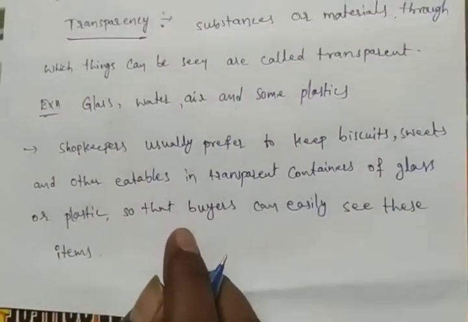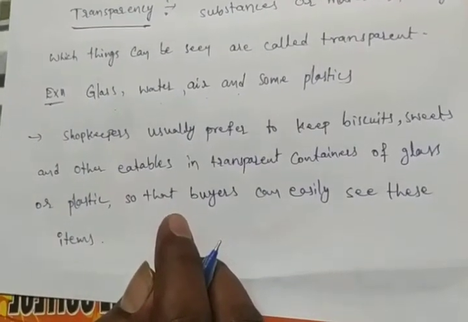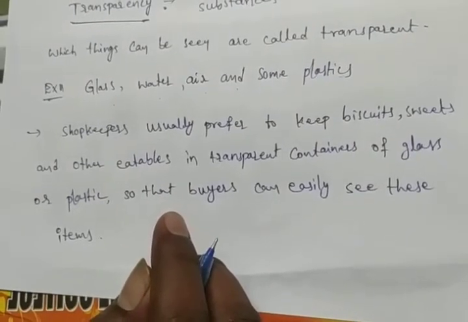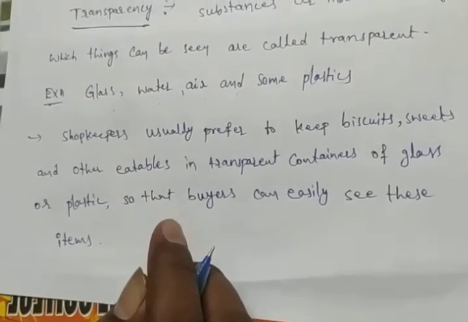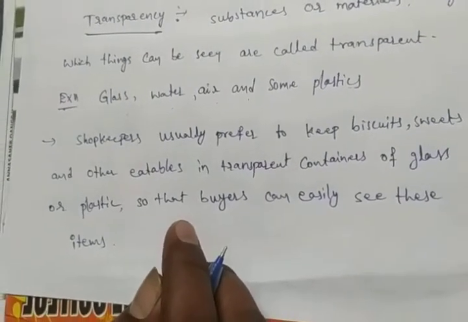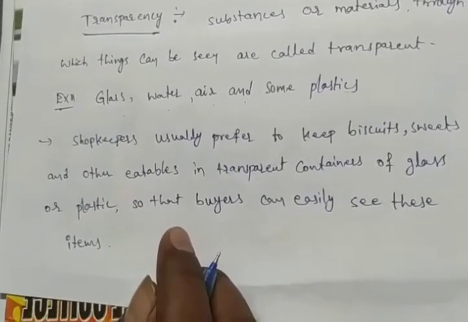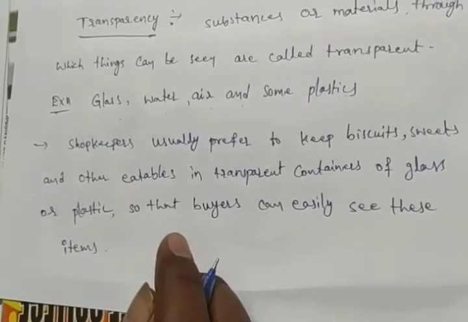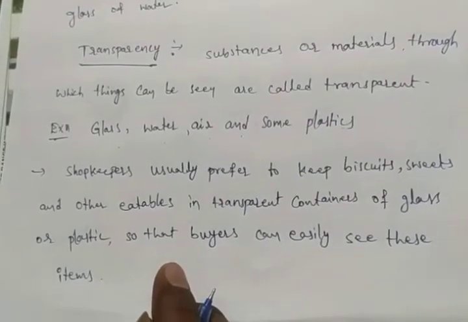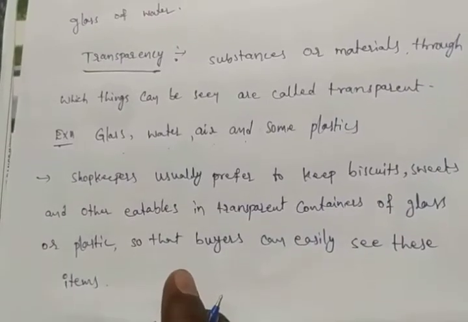On the other hand, there are some materials through which you are not able to see. These materials are called opaque. The materials through which we can see are called transparent. So what is the opposite? Some of the materials through which you are not able to see are called opaque.